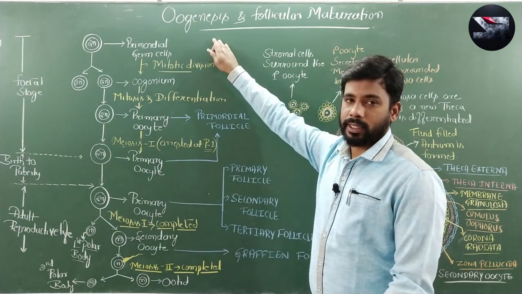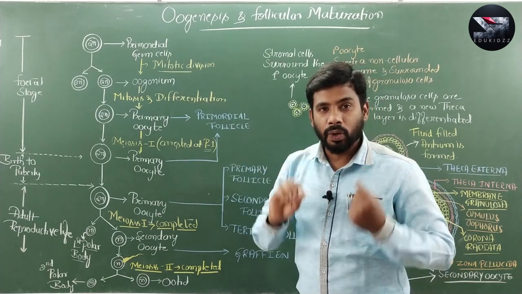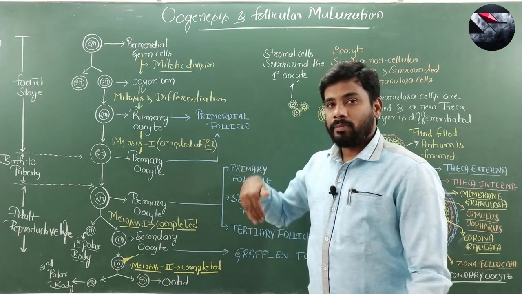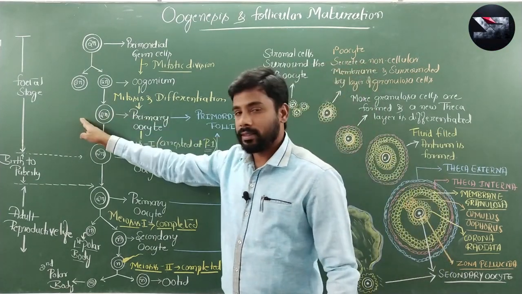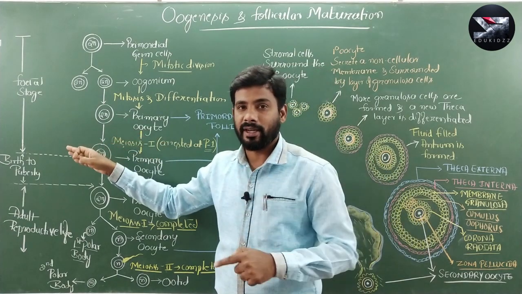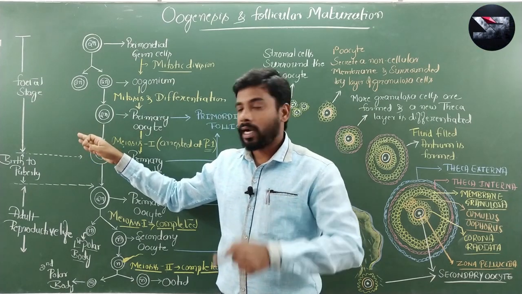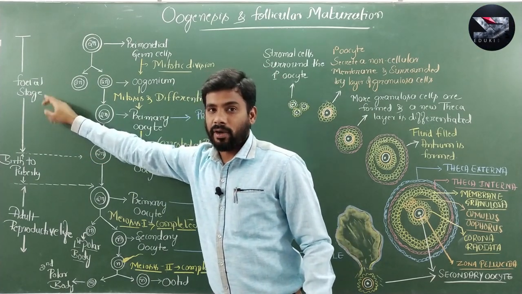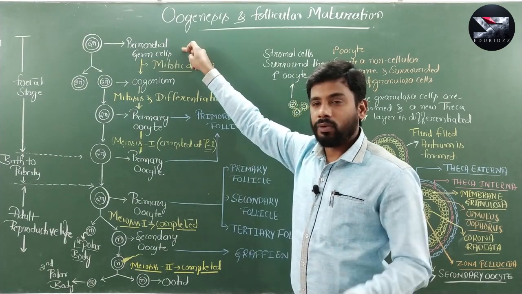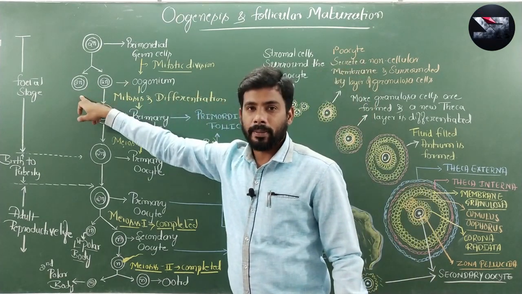First of all, oogenesis. Oogenesis is the process of formation of haploid ova from diploid oogonial cell. Unlike in males, here in females, oogenesis starts when the female is in mother's womb itself. That means oogenesis starts in the fetal stage itself, where the primordial germ cells which are present inside the ovary undergo repeated mitotic division to give rise to oogonia.